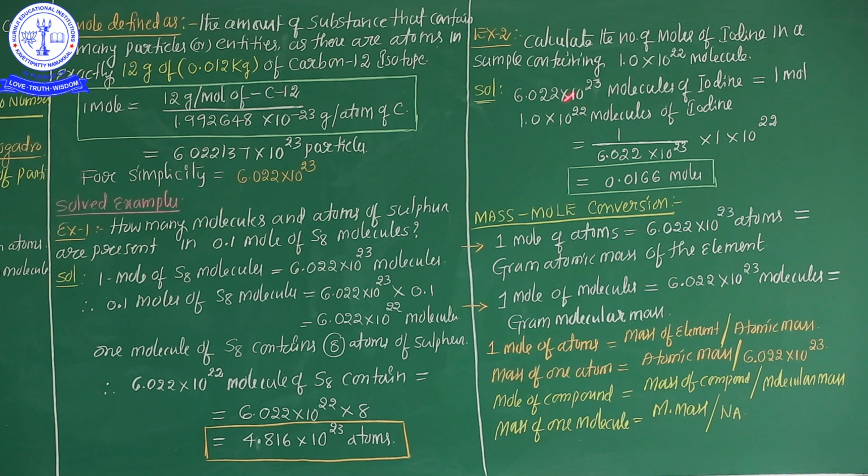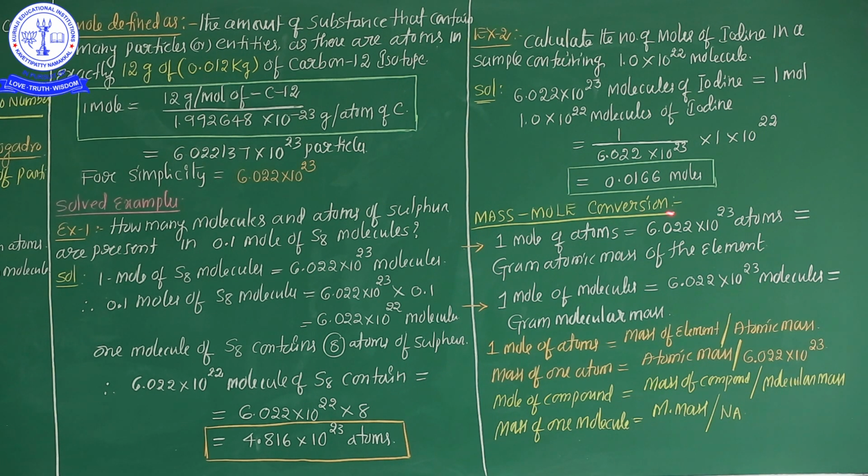Here in this question, what information is given? Calculate the number of moles of iodine in a sample containing 1.0 × 10^22 molecules. So the answer is 0.0166 moles.